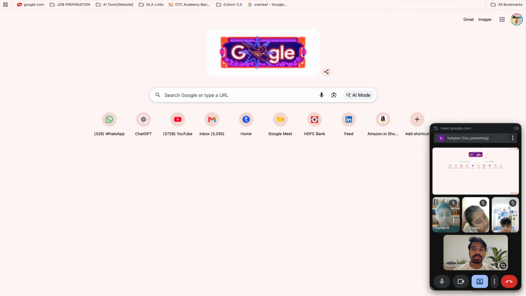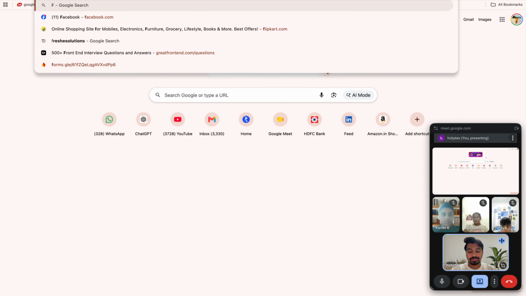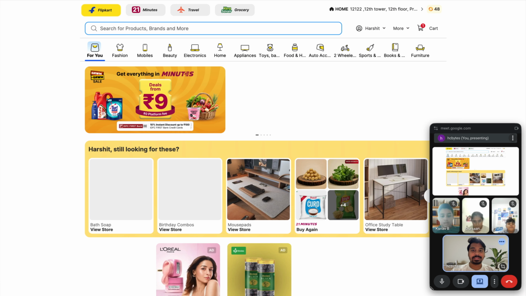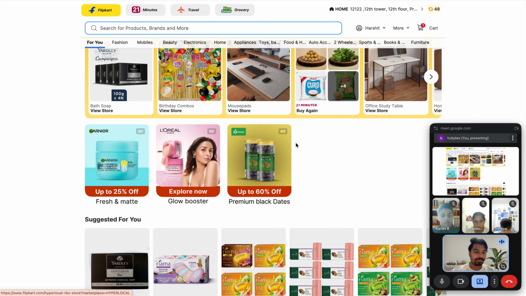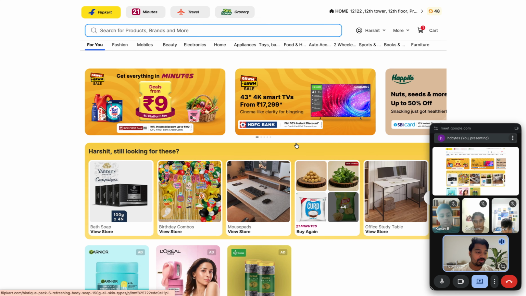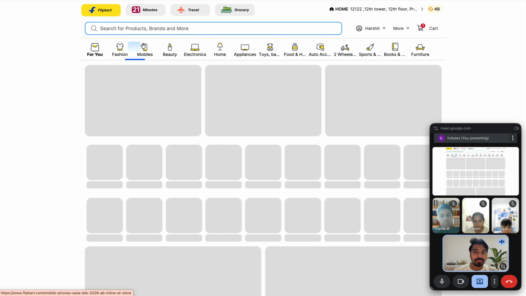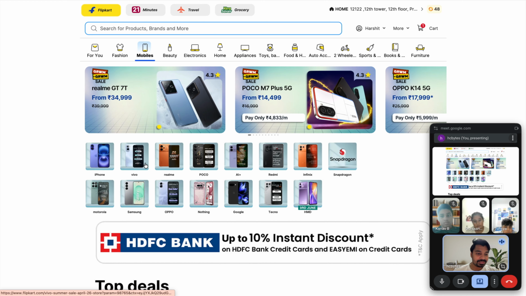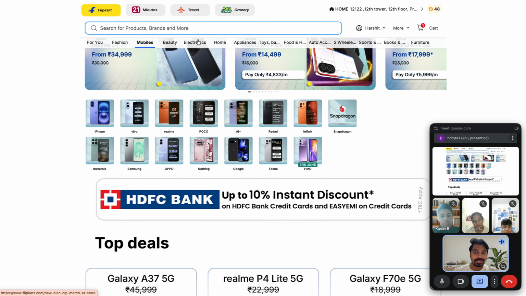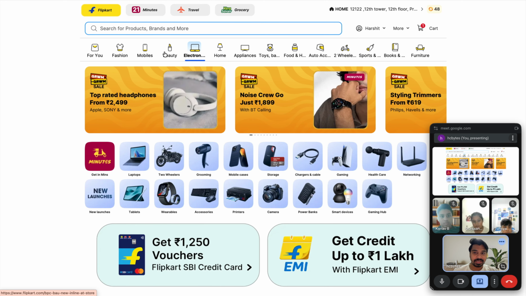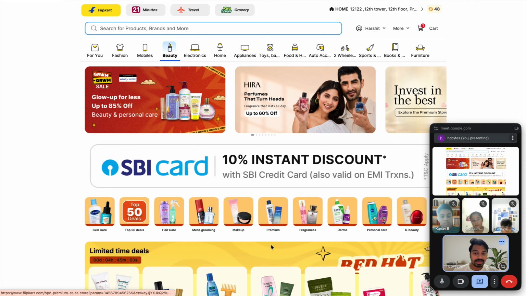See, I'll go to Google and suppose I search for a website name like Facebook or Flipkart. This is the website of Flipkart. Correct? Now, what is happening? Right now I am on the For You page. If I click on mobile, I'll come to another page. If I click on electronics, I have another page. If I click on beauty, I have something else.